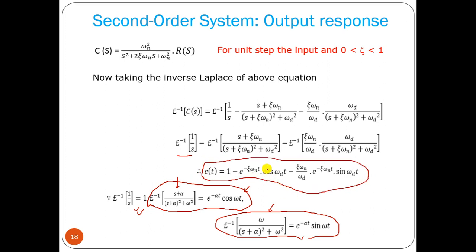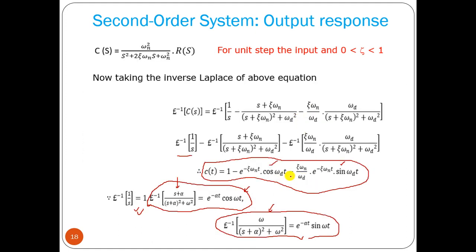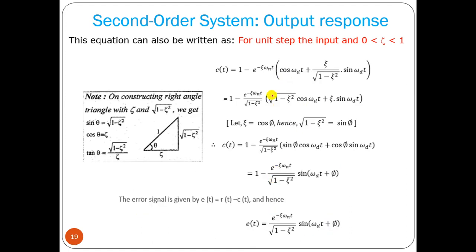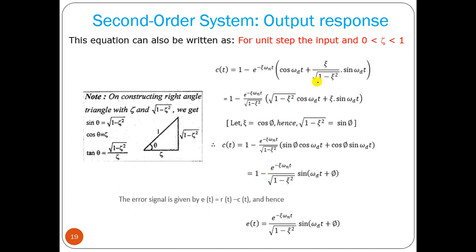Okay, now what we can see, we have cosine and sine terms both. So the output response must be oscillatory, because we have sine and cosine terms here. Okay, then we can take some common factor, this factor we can take common, and we can have this particular term.